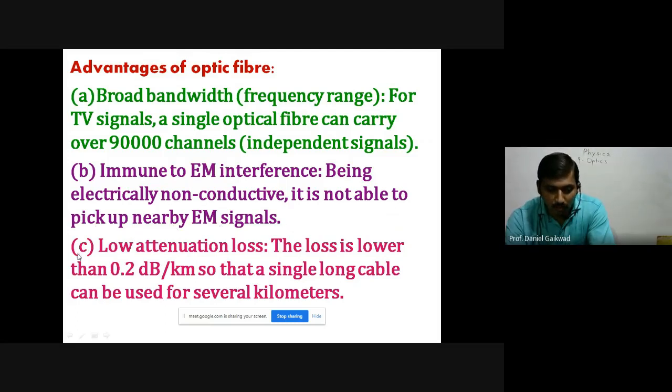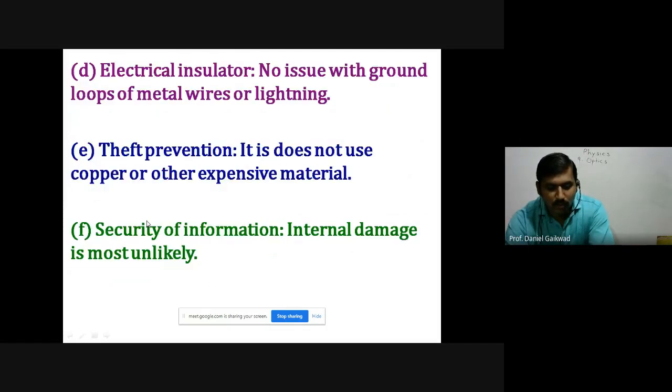Now number third, low attenuation loss. The loss is lower than 0.2 dB per kilometer, so a single long cable can be used for several kilometers. The loss of signal is very little. When light enters the core medium, it remains inside the core, so there is no possibility of light entering from the core into the cladding. So there is a minimum loss of signal. Okay, so this is number third.